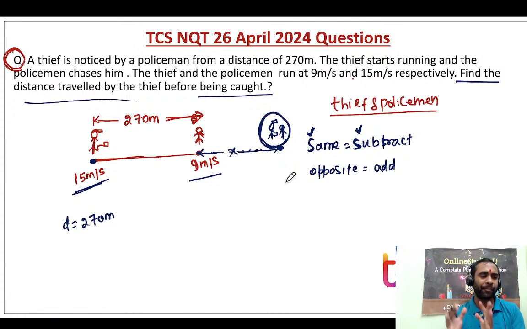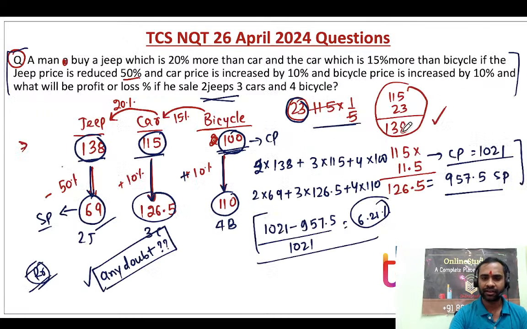See, it's basically a mixed kind of question. Can we assume car as 100%? If you assume car as 100%, then you are going to make the problem complicated. Always take the base as the last one.